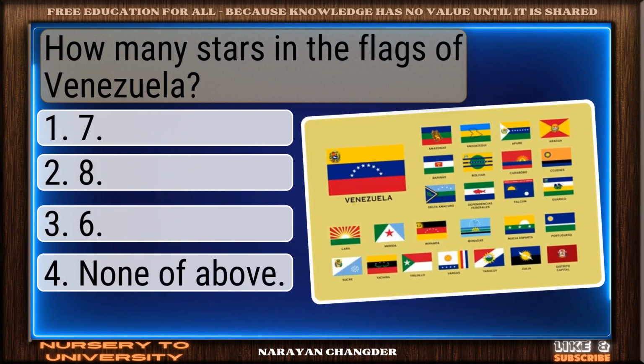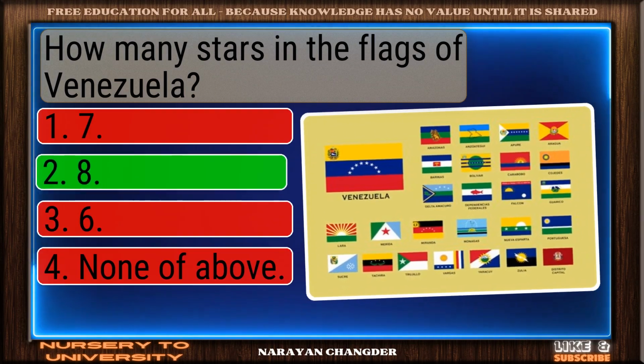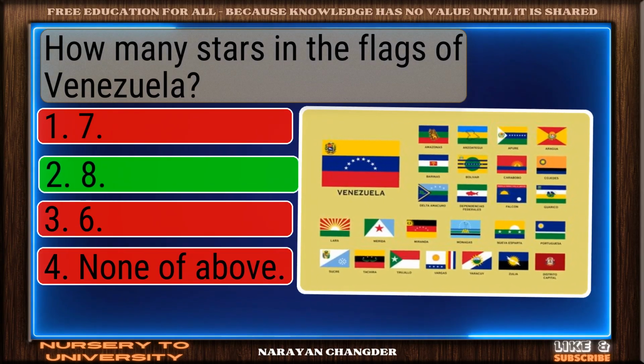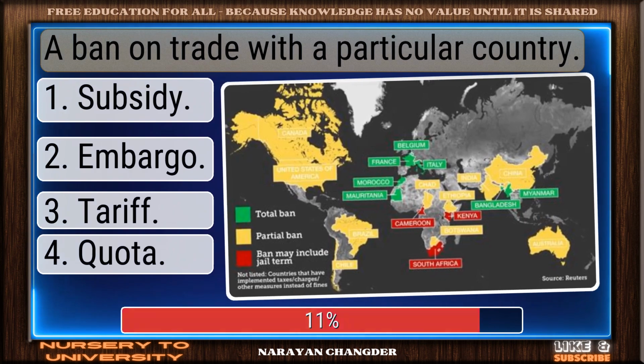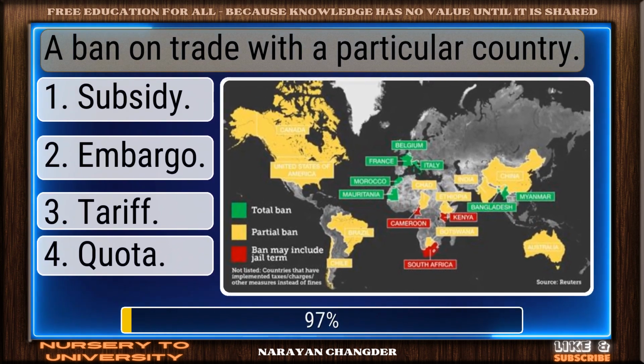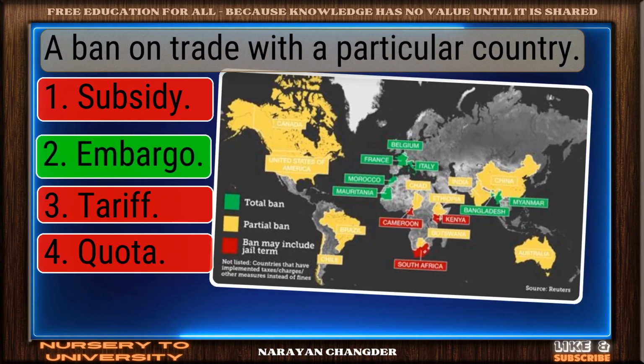How many stars in the flag of Venezuela? Solid response. 8 is a valid choice. A ban on trade with a particular country. Correct. Embargo is the right answer.